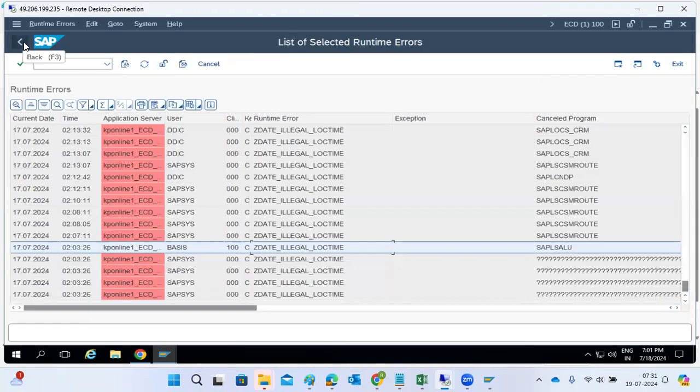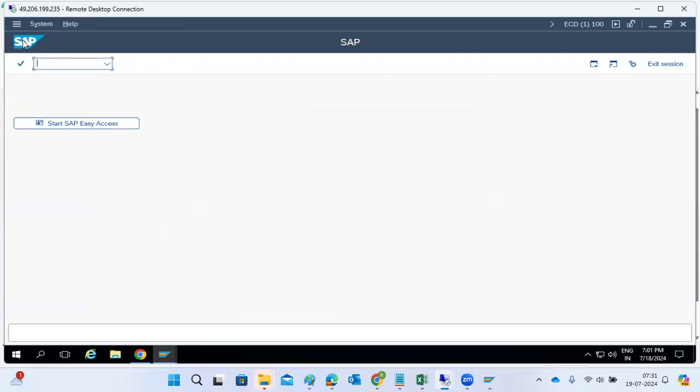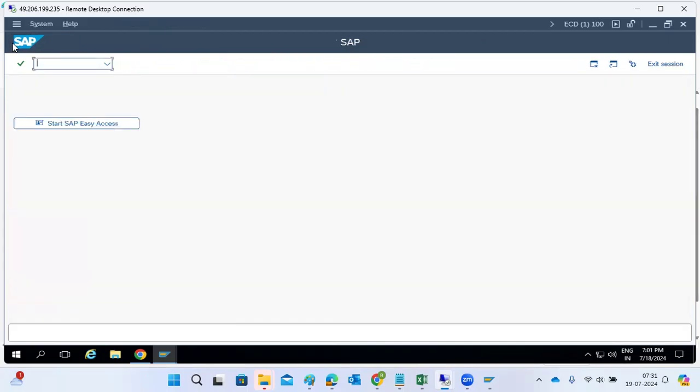In that case, we will inform the development team and functional team, and they will take care of it. Syntax and program errors are not our responsibility, so we inform them to fix their issues. That is the work we have to do in the systems here.